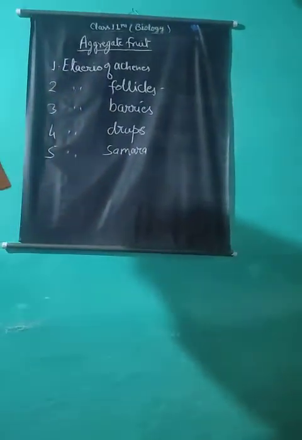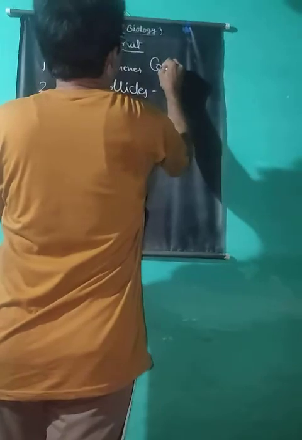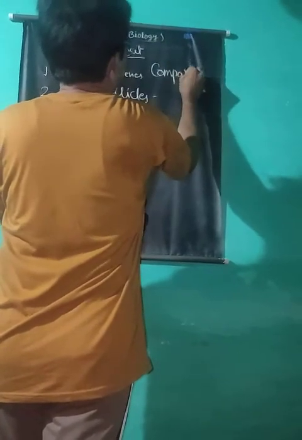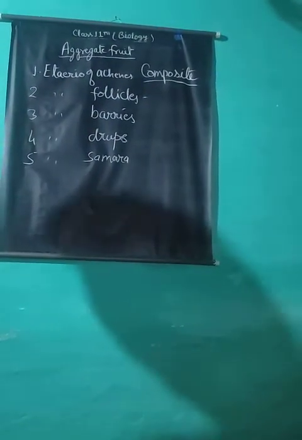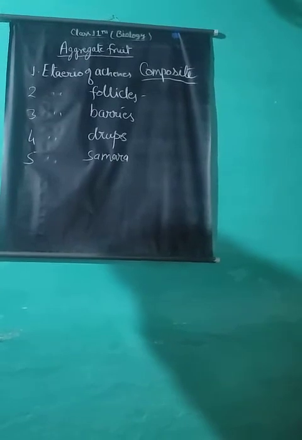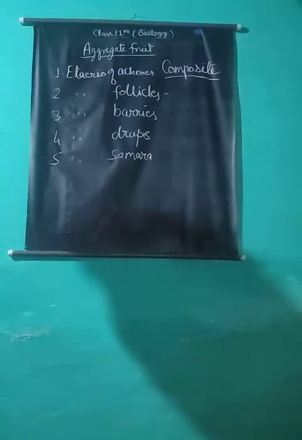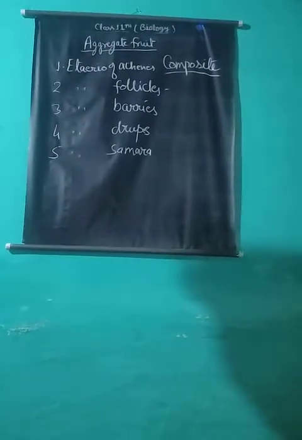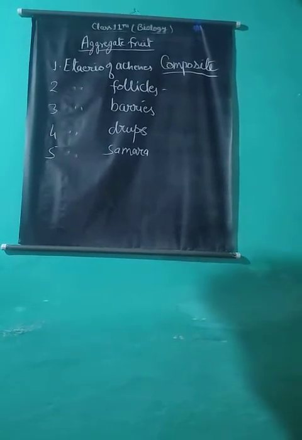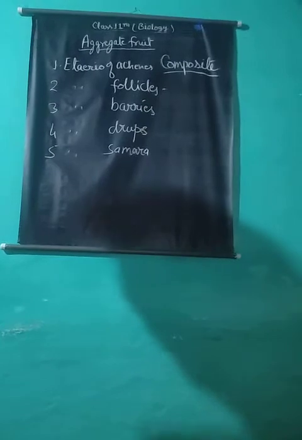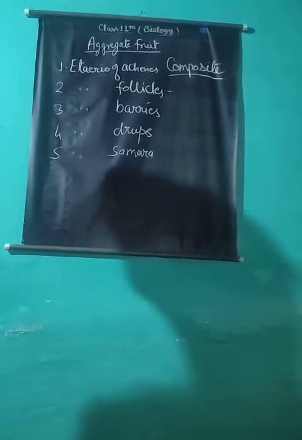Third type of fruit is multiple or composite fruits. The aggregate fruits are formed out of a number of free ovaries within a single flower. The multiple or composite fruit is formed by all the flowers of a whole inflorescence grouped together. There are two types of composite fruits. These are